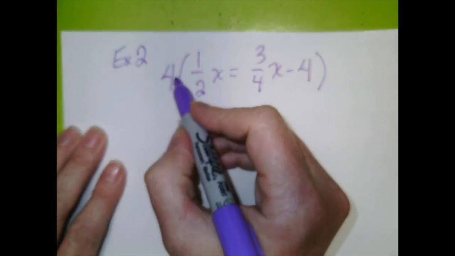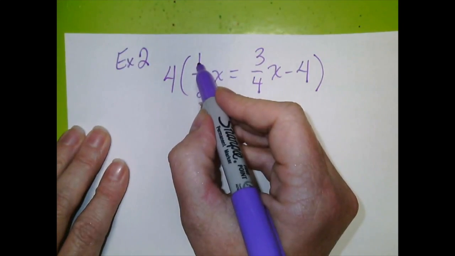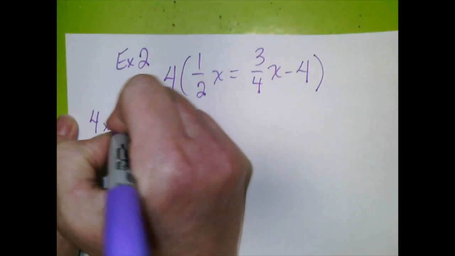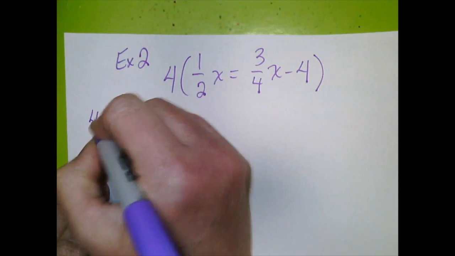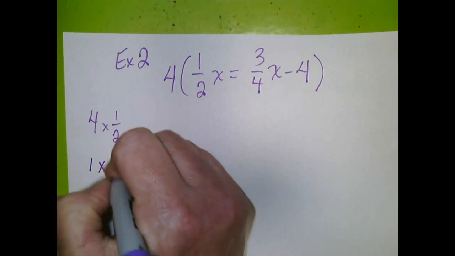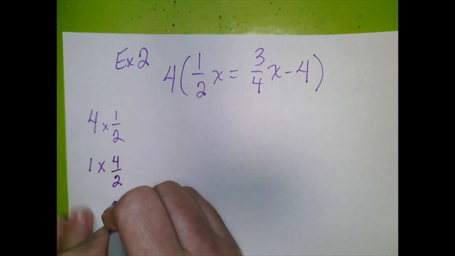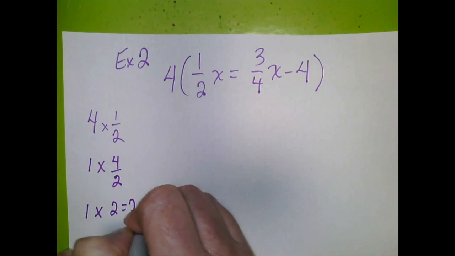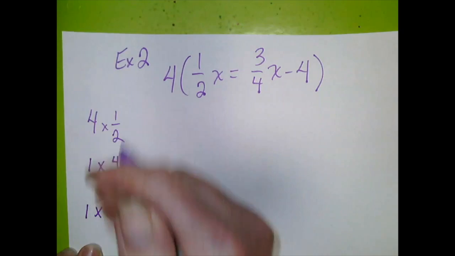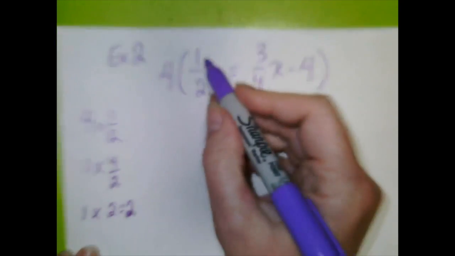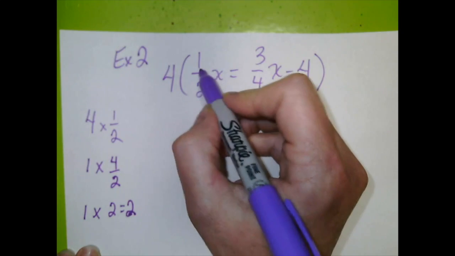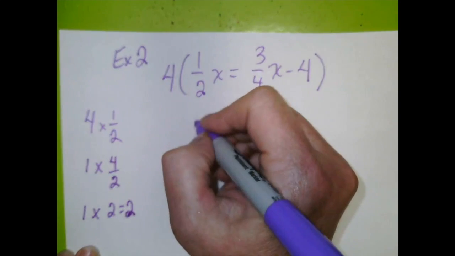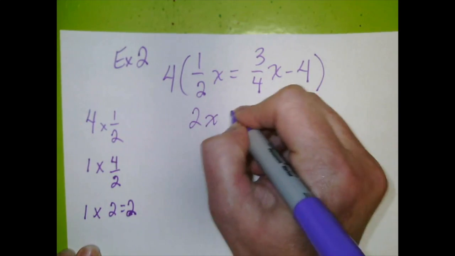Alright, so let's start with this one. I'm going to switch that 4 and that 1. I'm going to just kind of write this out to the side. If I switch this, I'll have 1 times 4 over 2. Well, 4 divided by 2 is 2. So I have 1 times 2, which equals 2. So this is kind of what my head is thinking about whenever I'm talking about this. I'm flipping that 4 and 1. 4 divided by 2 is 2. The 2 times the 1 is 2. So I got 2x here.